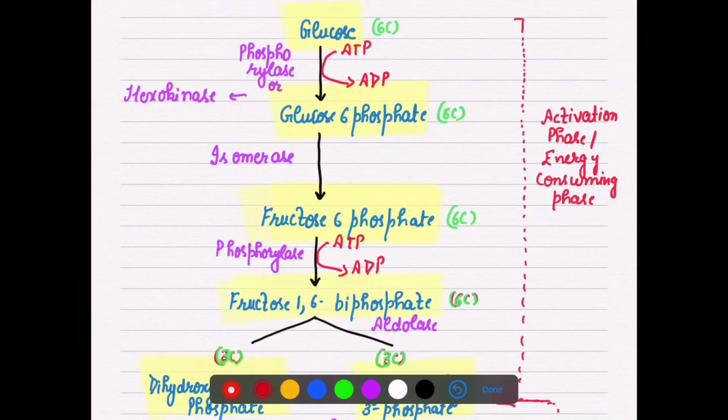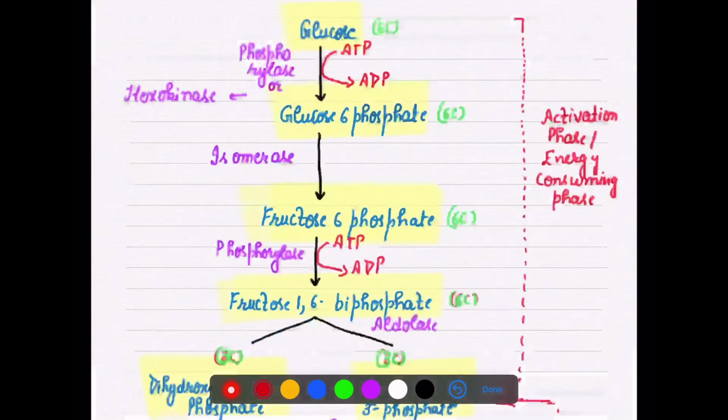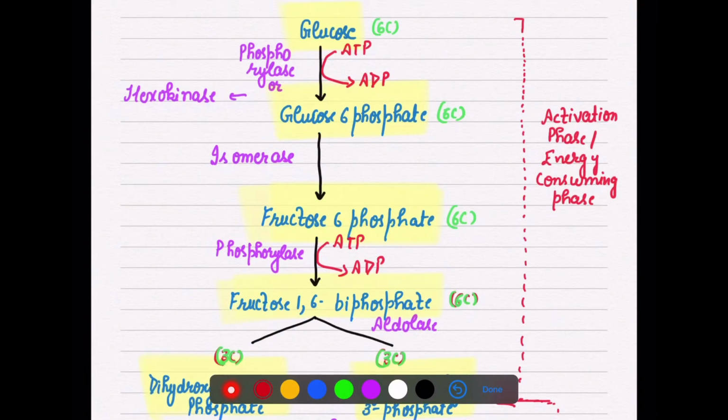So let's start with our cycle, that is the glycolytic cycle. This is called the glycolytic pathway or glycolysis cycle. Now first, one by one, we will see. So listen to me very carefully, what are we doing. In plants, as you know, sucrose is present. When sucrose breaks down, it gives us glucose and fructose.